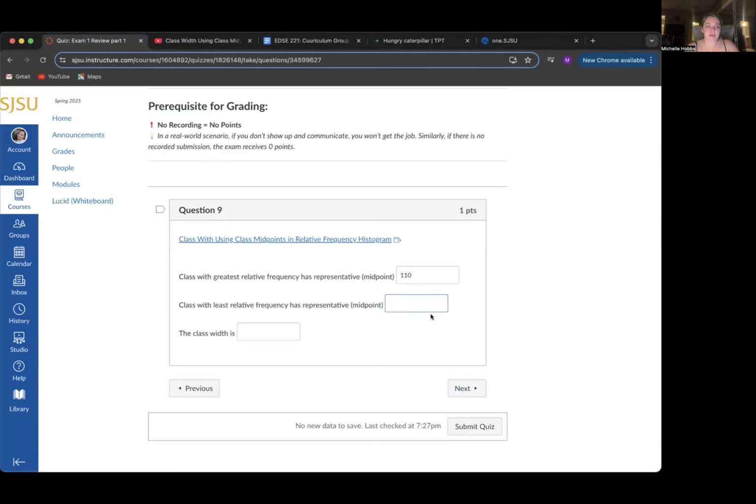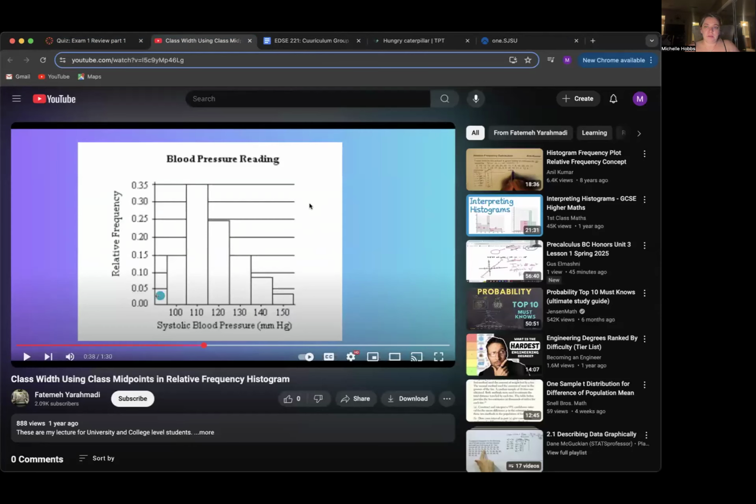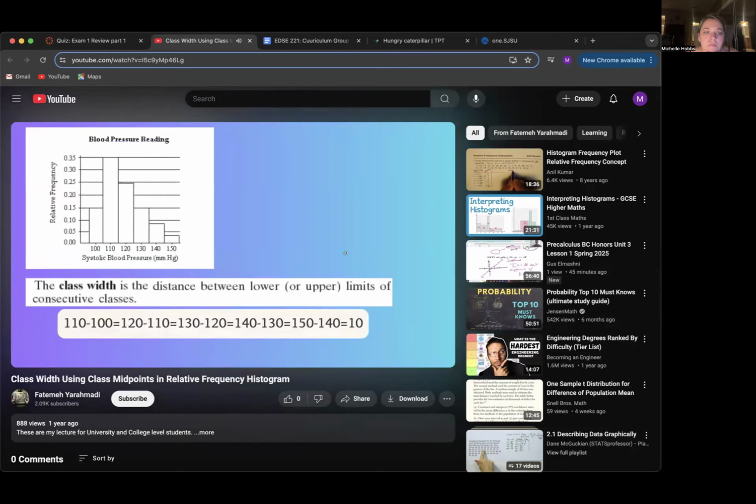So 150 is this one here. And then let's find out what the class width is. Frequency is about 3%. So if I ask you to find the class width, I'm going to say that, by definition, the class width is the distance between lower or upper limits of consecutive classes. But note that we don't have the actual value for the lower or upper classes here. What we have instead are the representatives, which are the midpoints. So basically, you can just find the difference between the midpoints, and that is your class width.